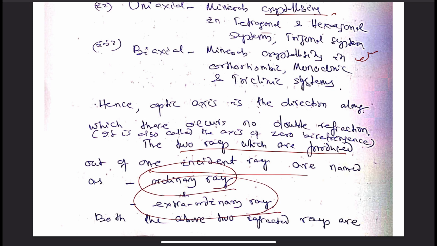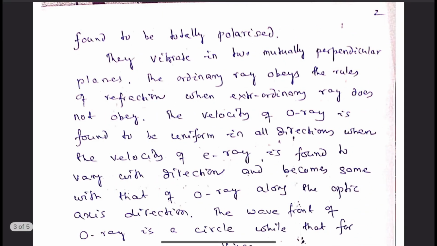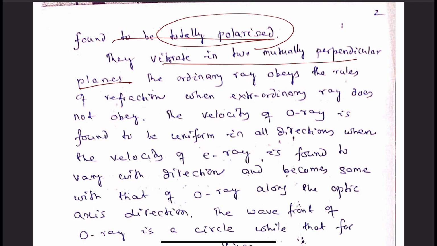One is ordinary, the other is extraordinary ray. And these two rays vibrate in two mutually perpendicular planes. They are found to be totally polarized and they vibrate in two mutually perpendicular planes.